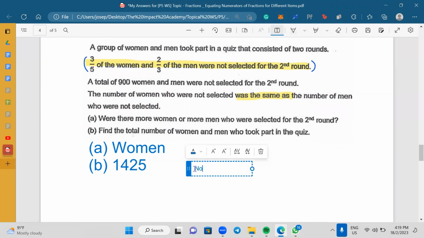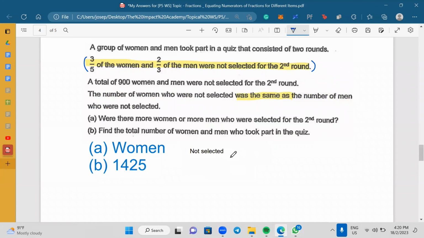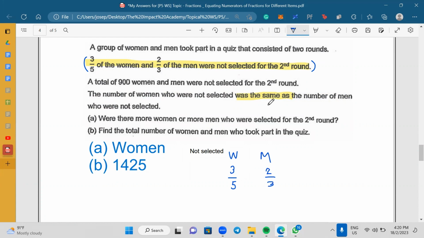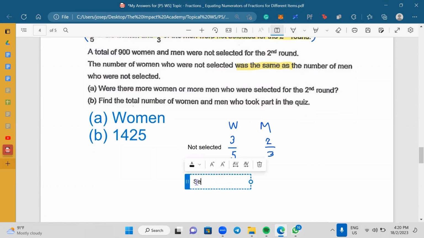So you need to learn how to write down that it is not selected. Do you understand what I'm saying? You don't want to just put random numbers. Not selected, what is it? 3/5 of the women. Agree so far? And then for men, it will be 2/3. Agree so far? What I like to do is place the words "not selected" to remind me of the meaning of these fractions.